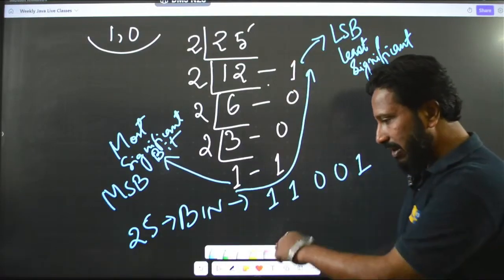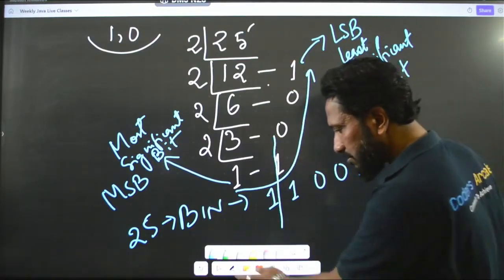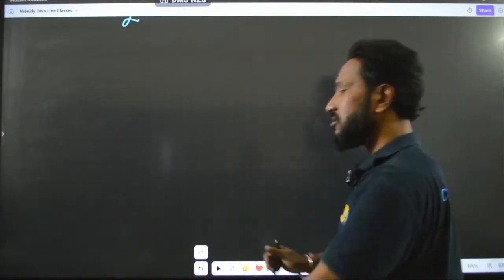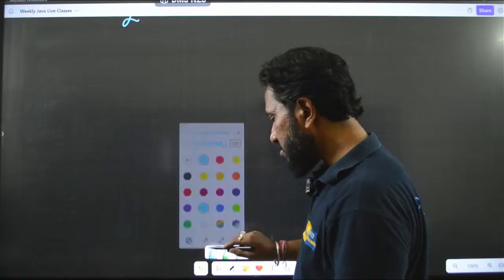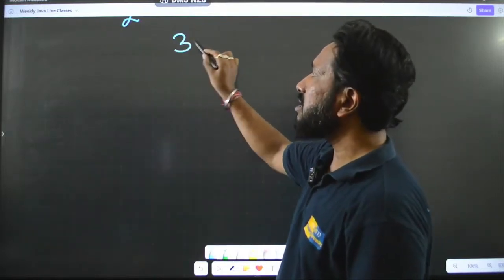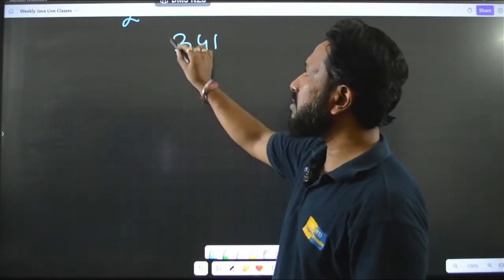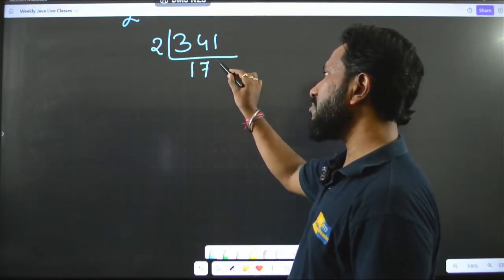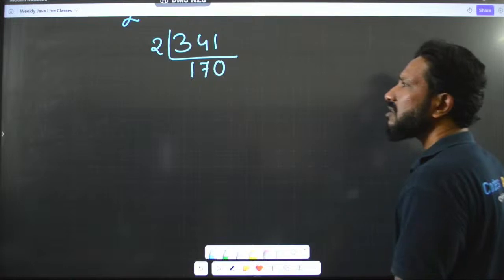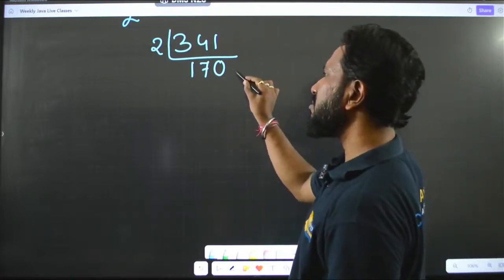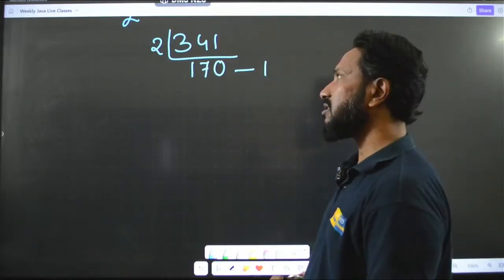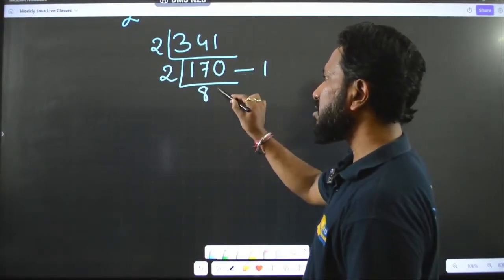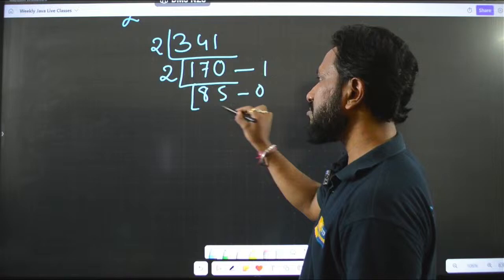Okay. So, this is decimal to binary. Now I will take another number, say 341. Here let me just say 2 into 170 is 340, so the remainder is 1, because it is an odd number. Okay. Then I will take 2 into 85, 2 8s are 16, and the remainder is 0, even number.